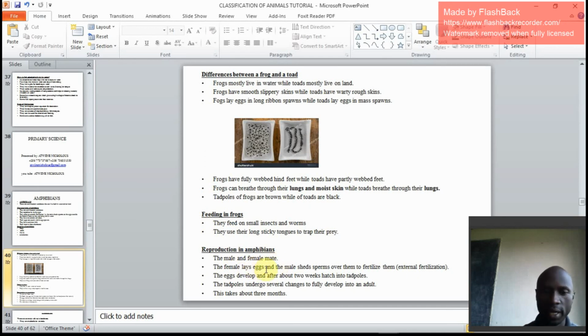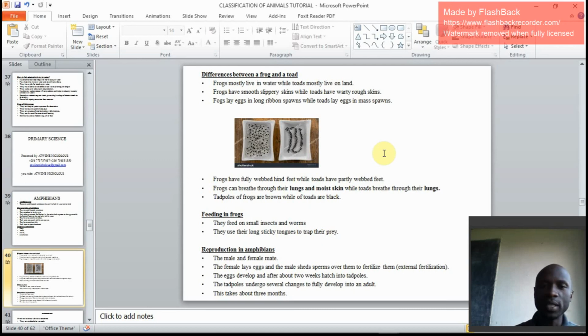Female lay eggs and male shed sperms over them to fertilize. This is the external mode of fertilization I was stressing. The eggs develop, and after about 2 weeks, they hatch into tadpoles. The tadpoles undergo several changes until they fully develop into an adult. This takes about 3 months to complete the cycle.